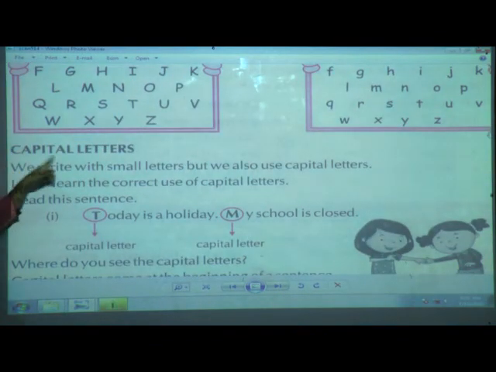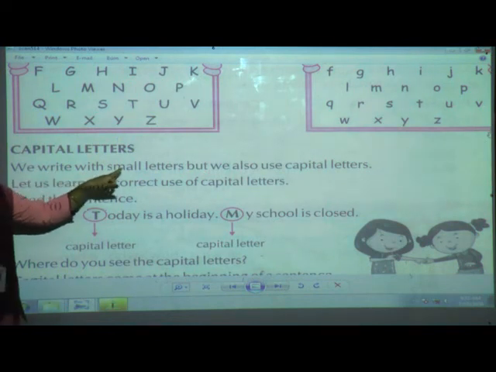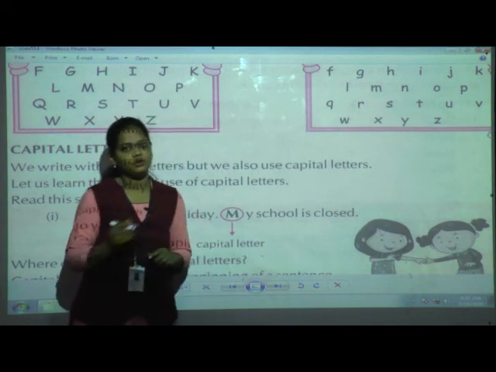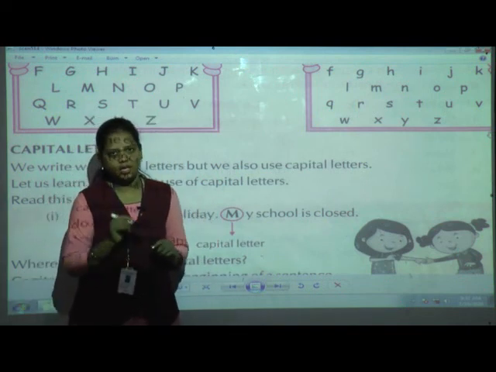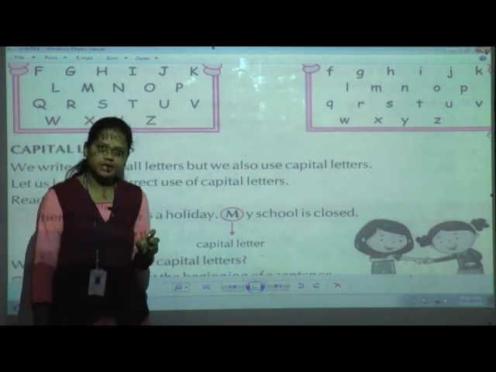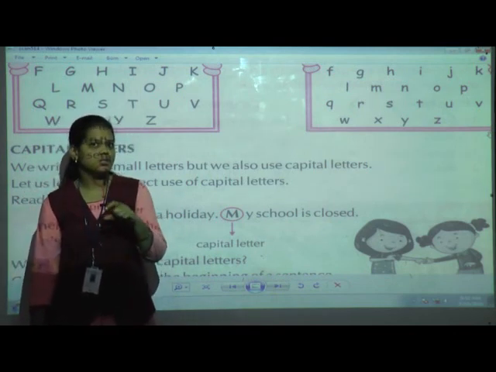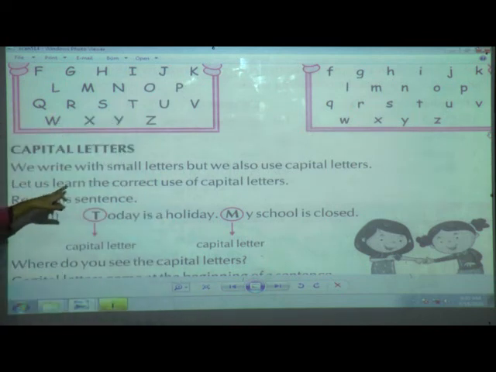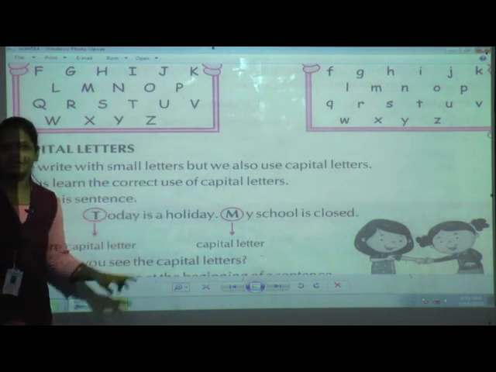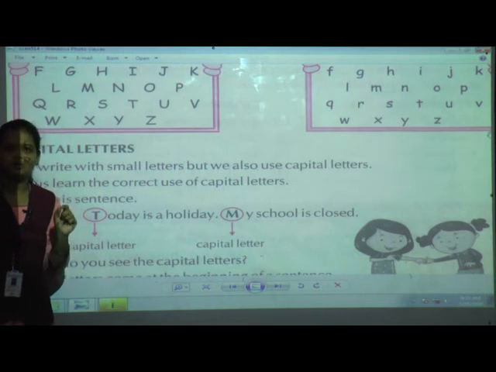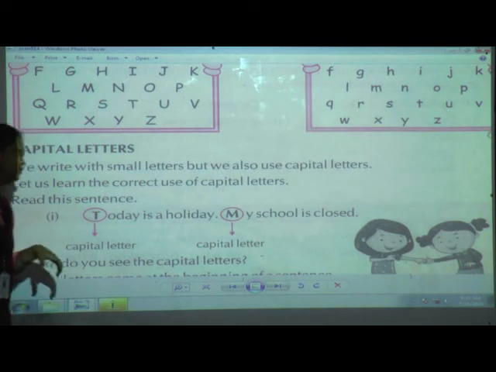See here, capital letters we write with the small letters, but we also use capital letters. I have told you now that we are writing the names or anything while forming the sentence, that time we are using capital letters, but also we are using the small letters. Okay. Let us learn the correct use of capital letters. Now today what we are going to see? We are going to see how to use the capital letters in the sentence.